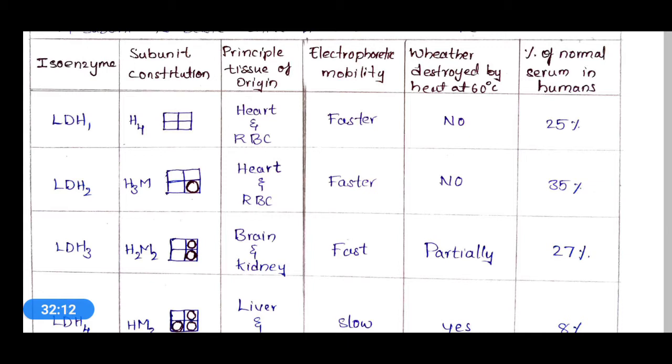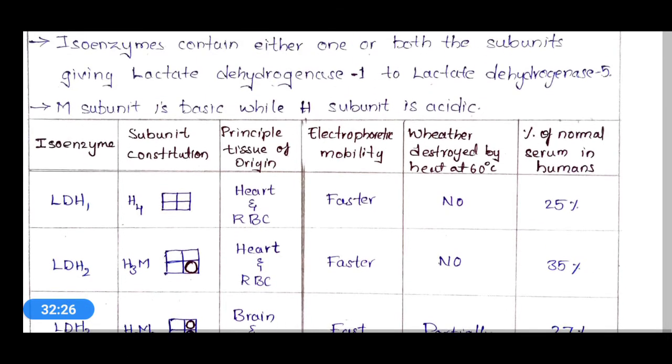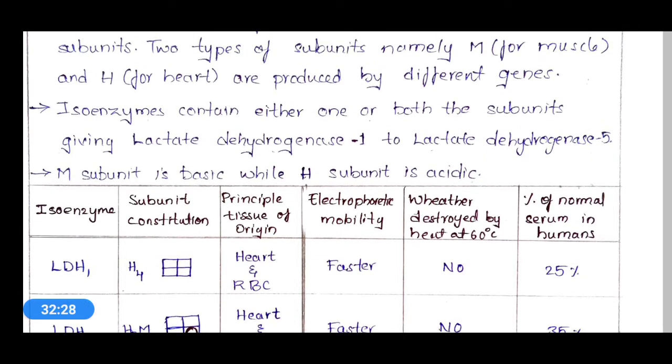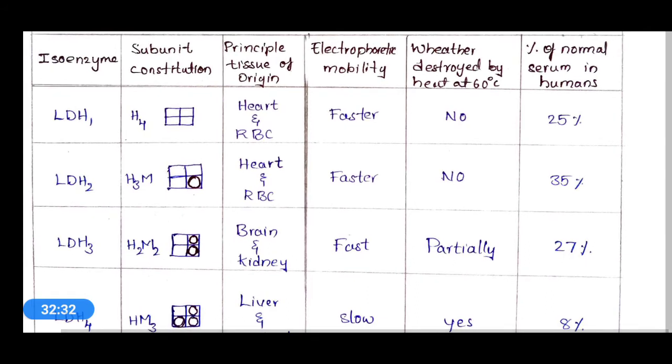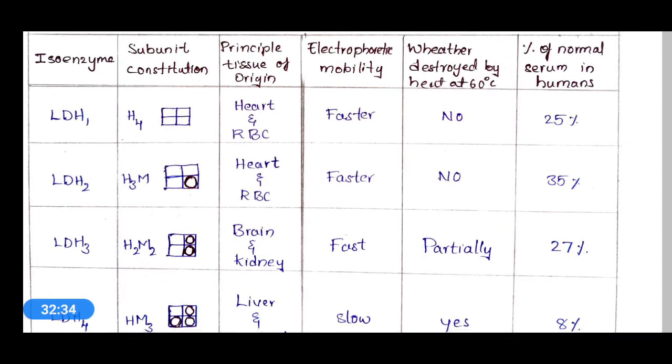And here LDH1 contains 4 subunits, and all 4 subunits are related to heart. H stands for heart, so we can call LDH1 H4.